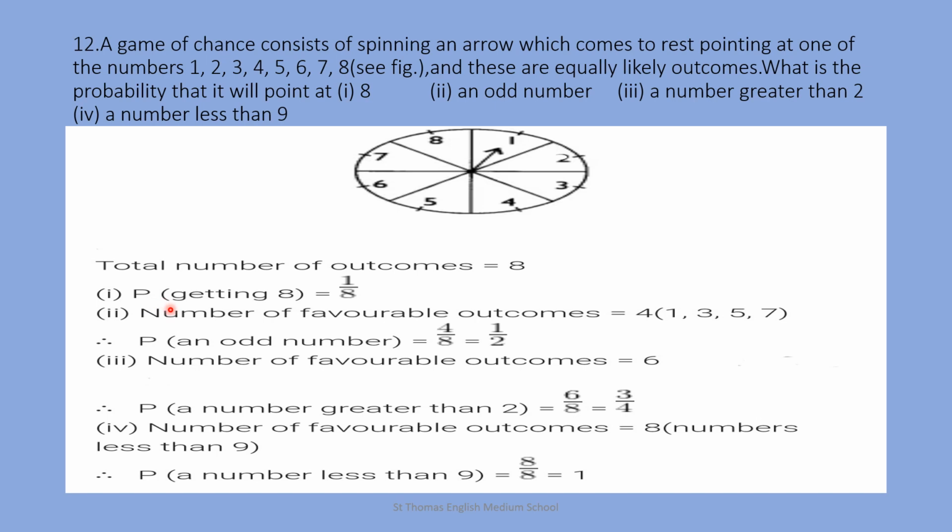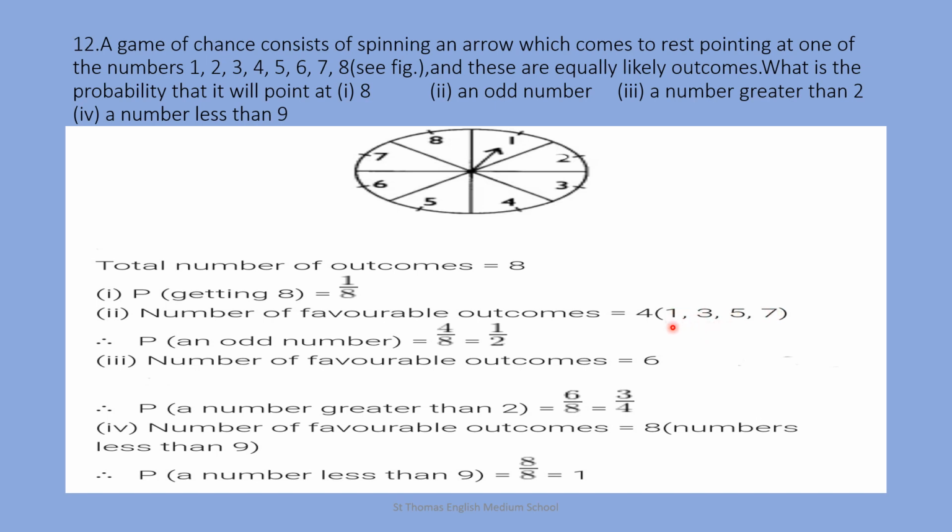Probability of getting 8 equals favorable outcome upon total number of outcomes, that is 1 upon 8. Question number 2, an odd number. So the number of favorable outcomes: out of these 8 numbers, the favorable outcomes are odd numbers, that is 1, 3, 5 and 7.